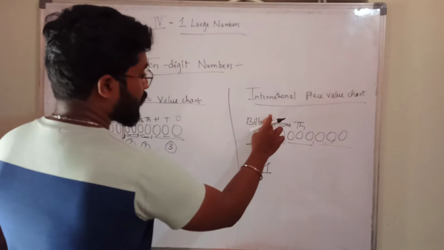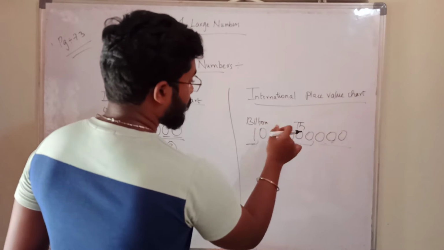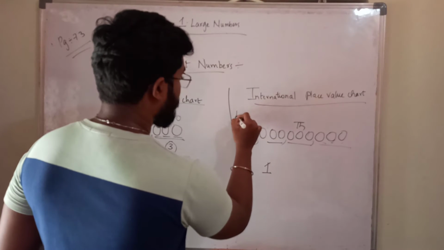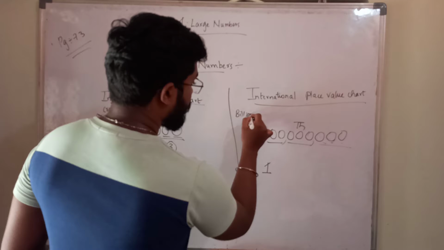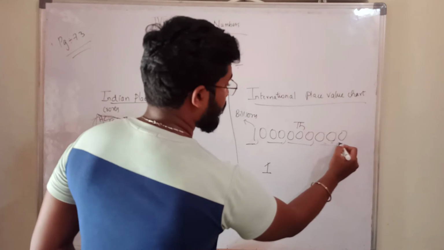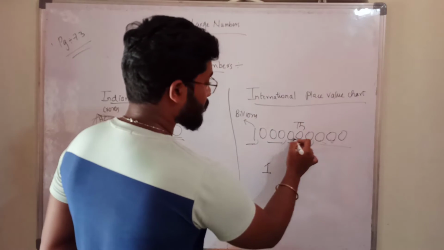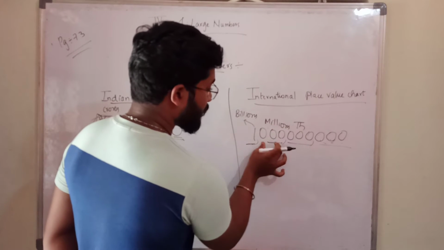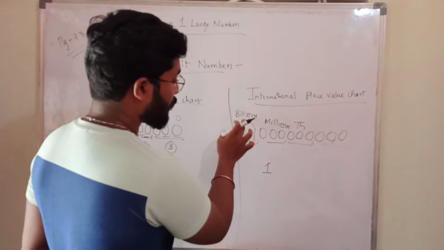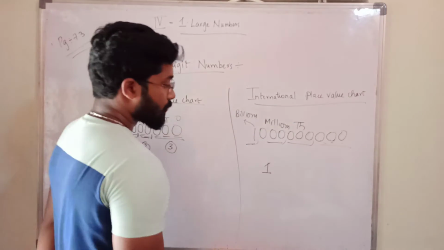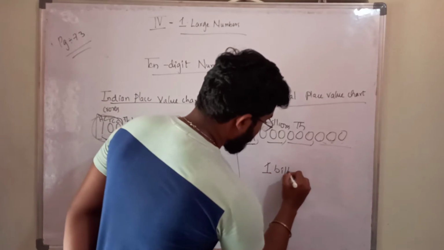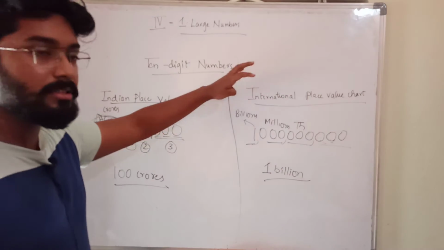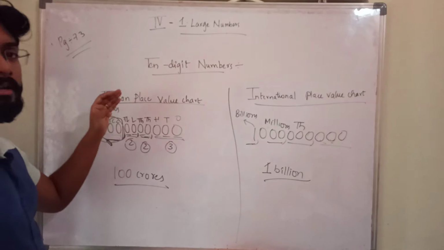So what is this called? From here, you will get billions. These three are ones, tens, hundreds. This is the thousands place, this is the millions place. This period is called millions, this is thousands. But from here you are getting billions. So what is this number called? This is called 1 billion. This number is called 1 billion in the international place value system and 100 crores in the Indian place value system.